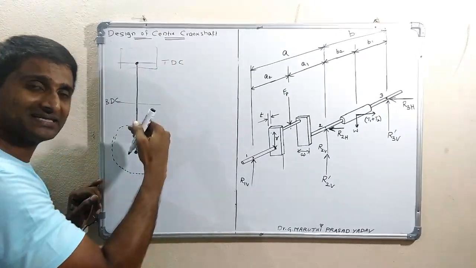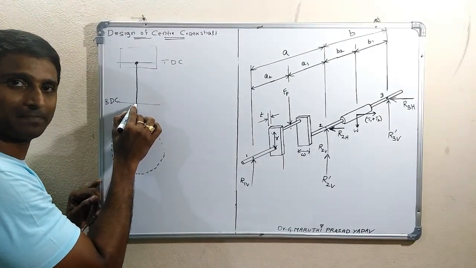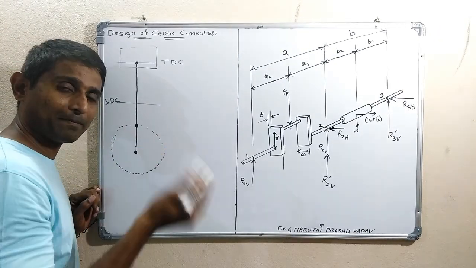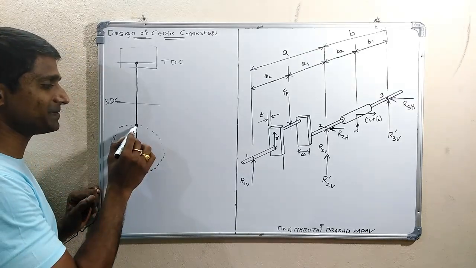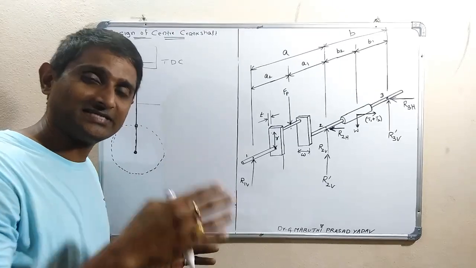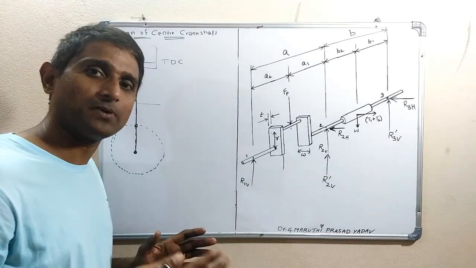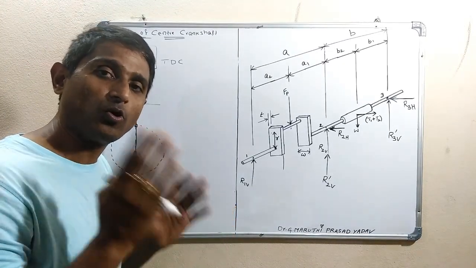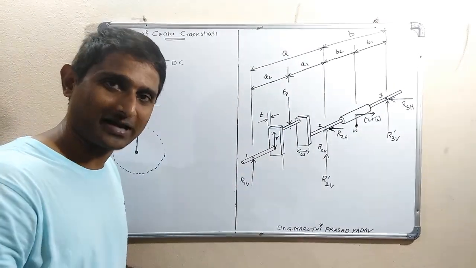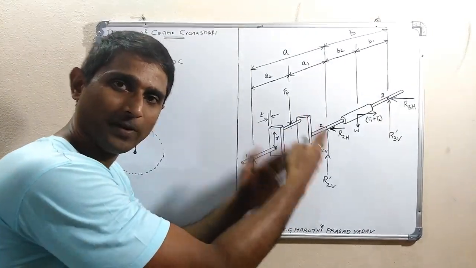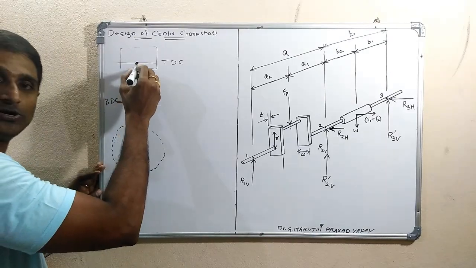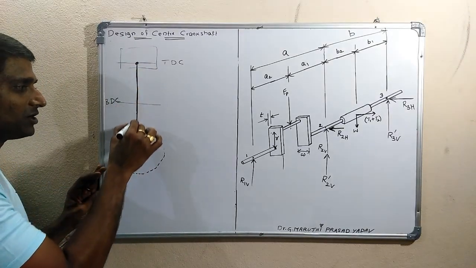When the piston comes to BDC, this is the position of the piston pin. The piston pin is connected to the small end of the connecting rod, and the crank pin is connected to the big end of the connecting rod. So this is the big end. When the piston is at TDC, that is at dead center, it is under the action of maximum gas load, which results in only bending load and bending moment on the crank. So it is under maximum bending moment condition, where the position of the crank web would be as shown in this diagram, during which the connecting rod is from here to here.